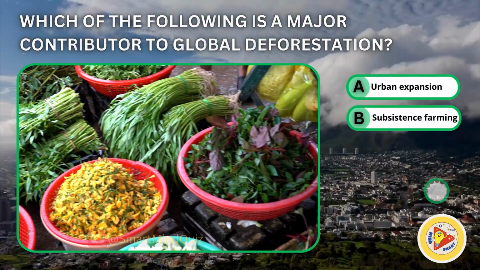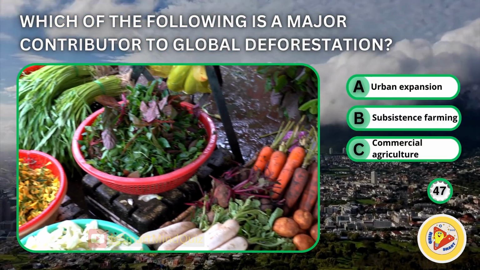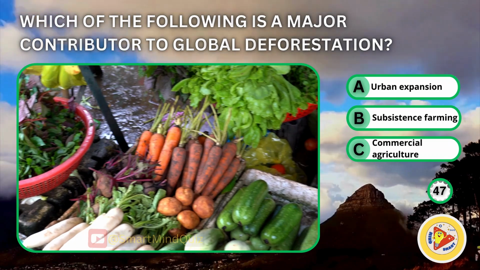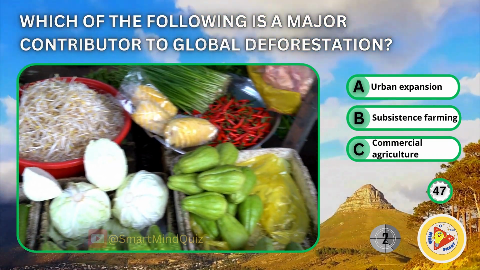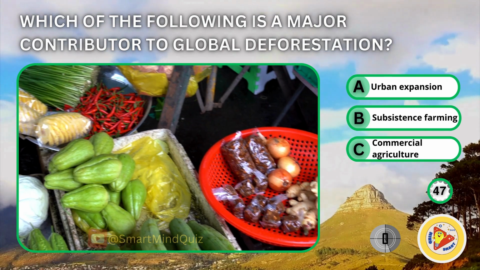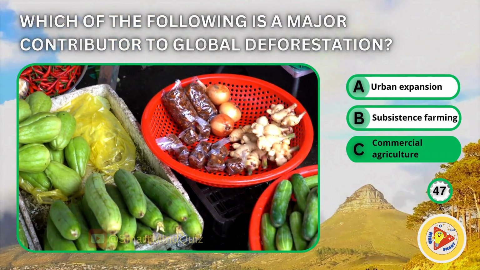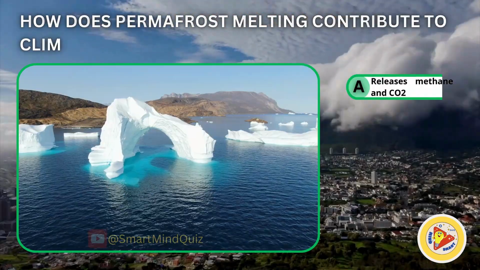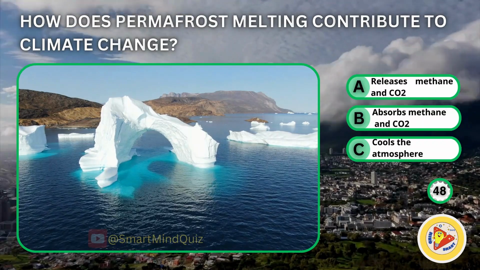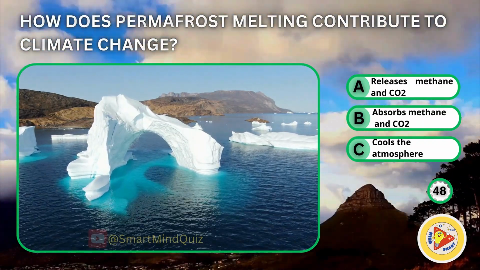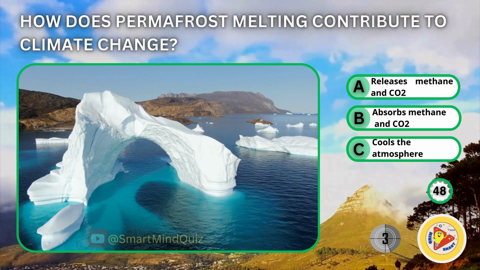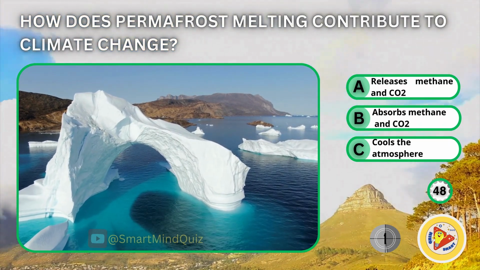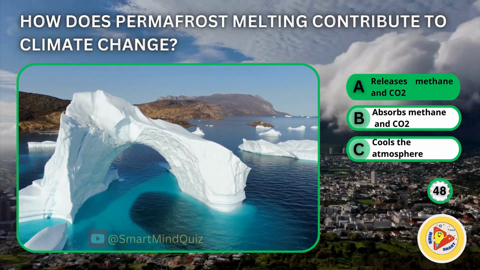Which of the following is a major contributor to global deforestation? Urban expansion, subsistence farming, commercial agriculture. How does permafrost melting contribute to climate change? Releases methane and CO2, absorbs methane and CO2, cools the atmosphere. Releases methane and CO2.